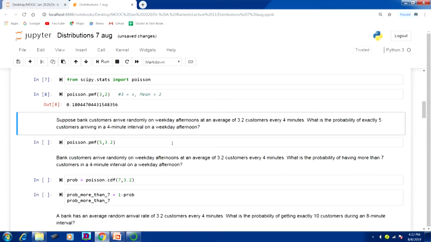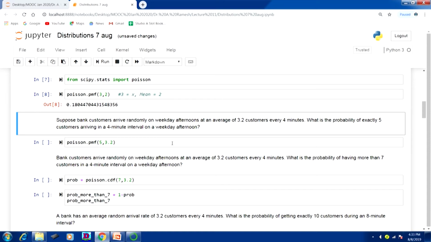Suppose bank customers arrive randomly on a weekday afternoon at an average of 3.2 customers every 4 minutes. What is the probability of exactly 5 customers arriving in a 4-minute interval on a weekday afternoon? By looking at the problem, we know that the arrival pattern follows Poisson distribution, and you have to be very careful about the unit of mean and the unit of x.